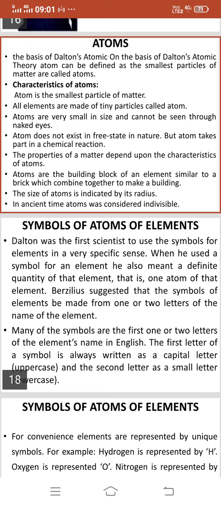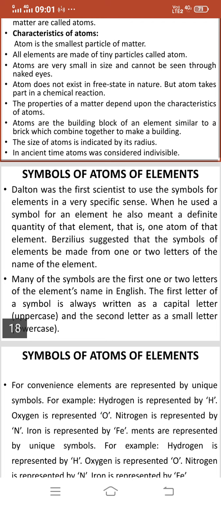Now, symbols of atoms of elements. Dalton was the first scientist to use the symbols for elements in a very specific sense. When he used a symbol for an element, he also meant a definite quantity of that element, that is, one atom of that element.